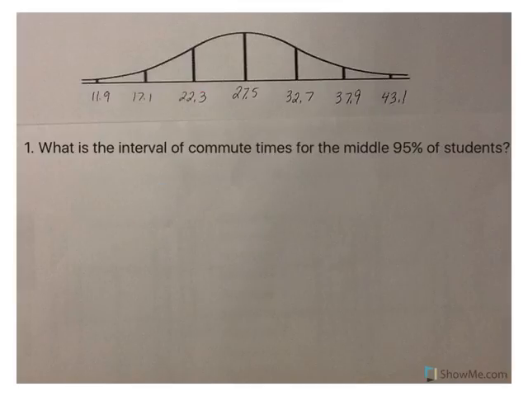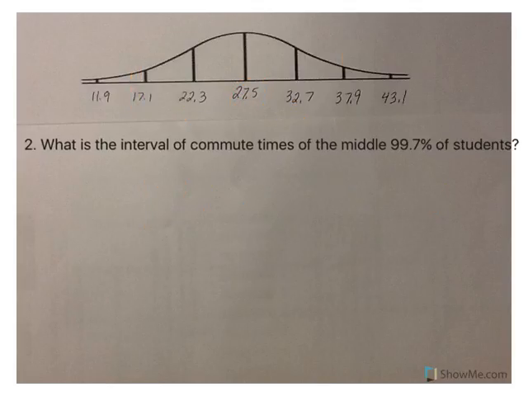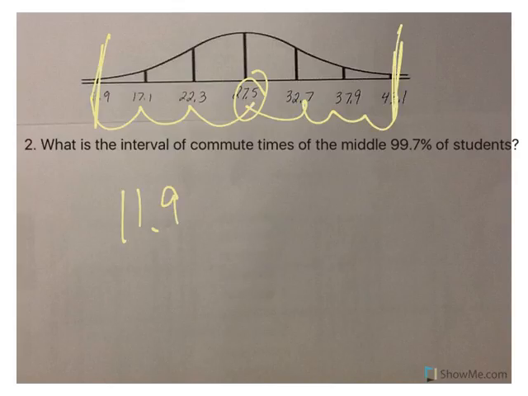What is the interval of commute times for the middle 95%? Well, remember that 95% is 2 standard deviations from the mean. So here's the mean, 1, 2, and here's the other one. So 17.1 to 37.9 minutes would be the interval of commute times. Number 2, what about the middle 99.7%? Well, that's 3 standard deviations away. So 1, 2, 3, boom. 11.9 to 43.1 minutes.